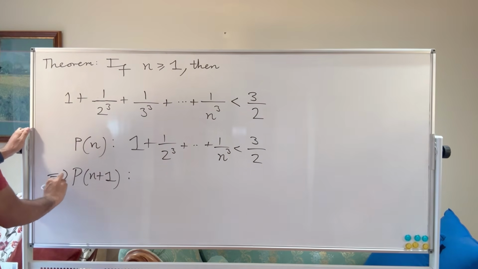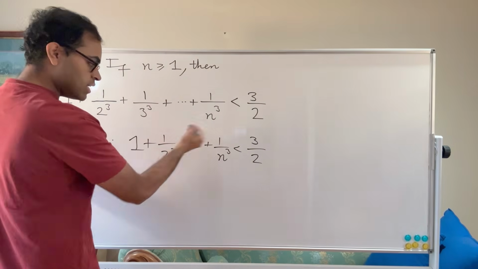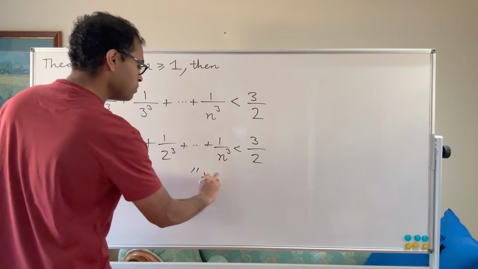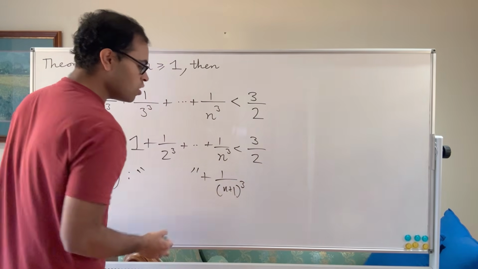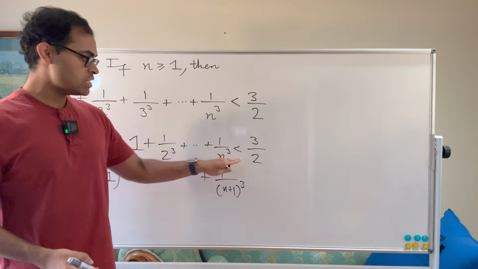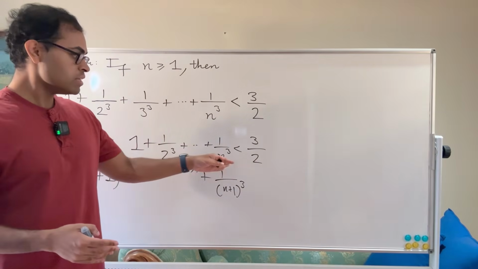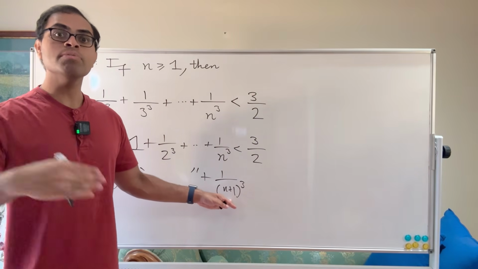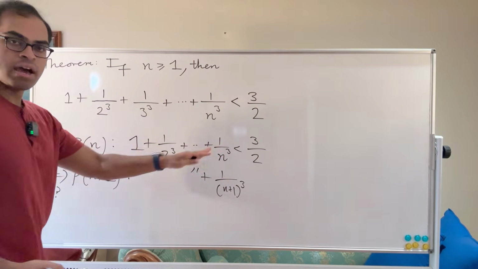If we want to show this is true, it's not going to work, because to take this sum and get P of n plus 1, we're basically saying the same sum plus 1 over n plus 1 cubed. And how do we know that even if we just know this is less than 3 halves, it could be any number less than 3 halves? It's possible that if it's very close to 3 halves, adding an extra term like this would tip it over the edge and make it greater than 3 halves. So that cannot be our induction proposition.